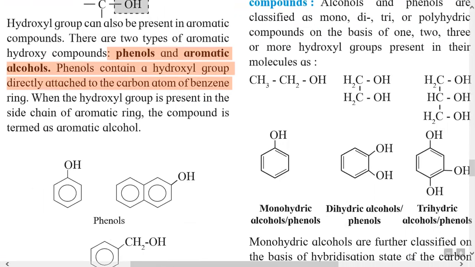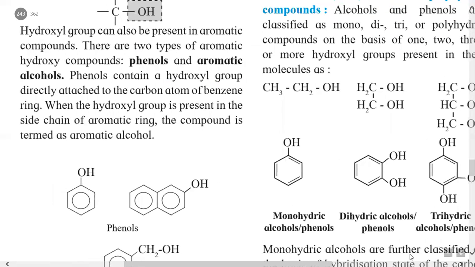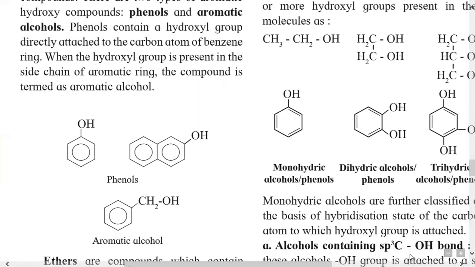So this is a benzene molecule to which this OH group is directly bonded. Similarly, another example of phenol is naphthalene with OH group bonded. So these are examples of phenols in which OH group is directly bonded to aromatic ring.